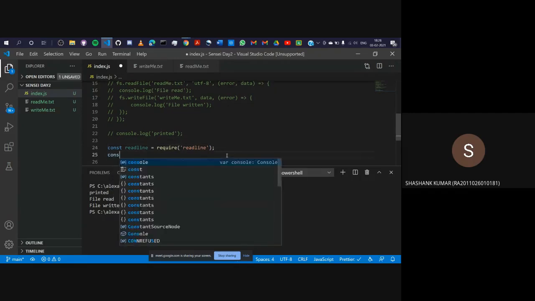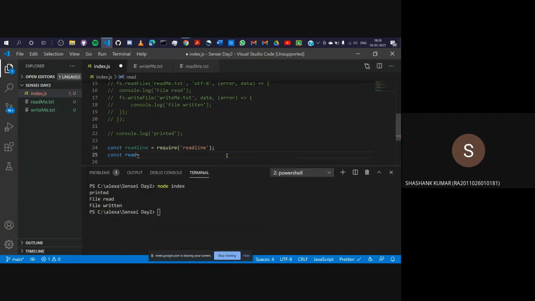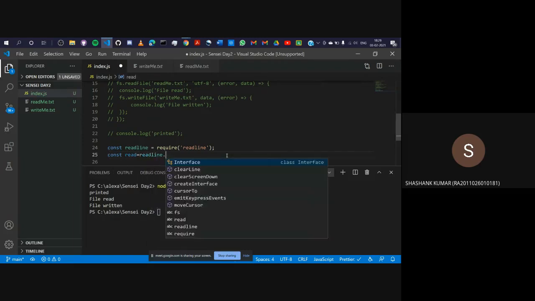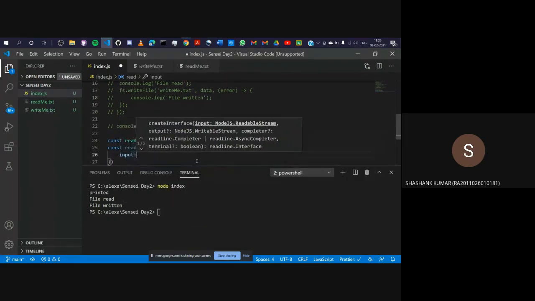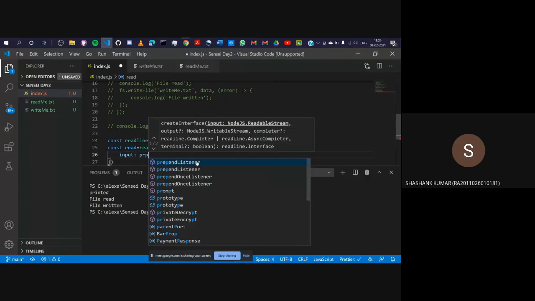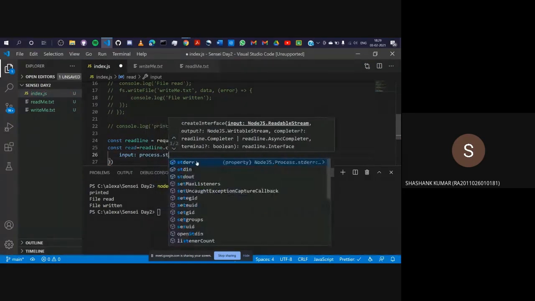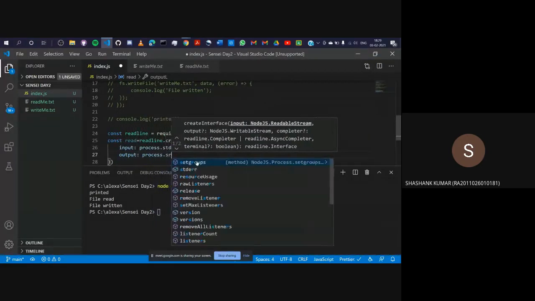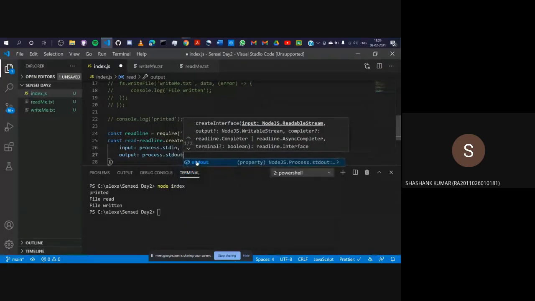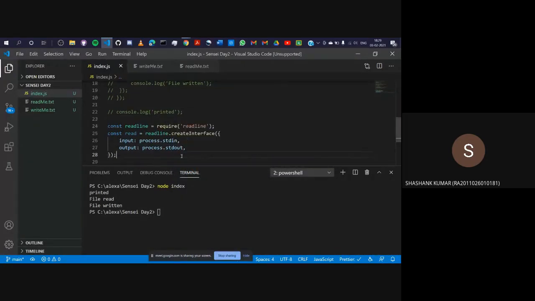I write const read is equal to readline.createInterface. My VS Code will automatically suggest functions. I'll give a bracket, curly brackets, and I'll write input is process.stdin, and my output is process.stdout. So that's all. You have saved this. Now you have successfully created an interface.